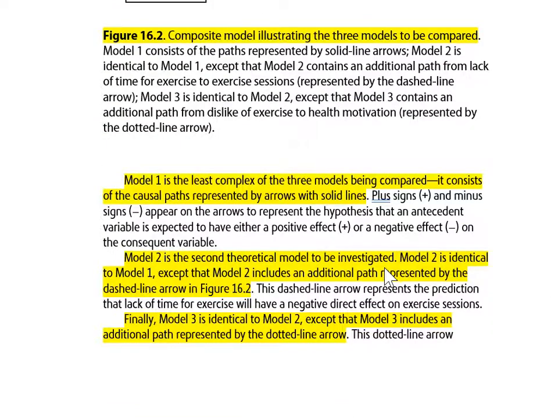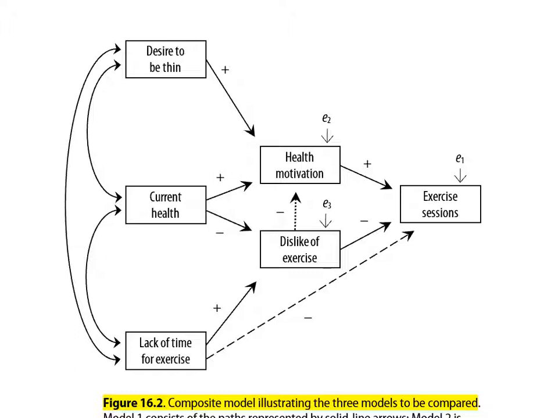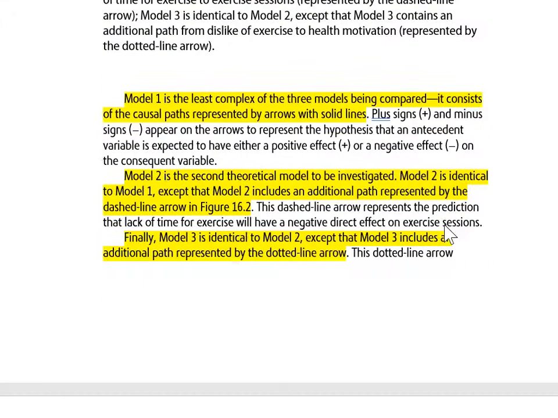What about Model 2? Model 2 is the second theoretical model to be investigated. Model 2 is identical to Model 1, except Model 2 includes an additional path represented by the dashed line arrow in the figure. So, if you look at figure 1, the figure that has the solid line arrows, and you add to it this dashed line arrow, now you have Model 2. Model 2 claims that there's a direct effect of lack of time for exercise on exercise sessions. A little bit later we'll talk about the difference between direct effects and indirect effects. So that's Model 2. What is Model 3?